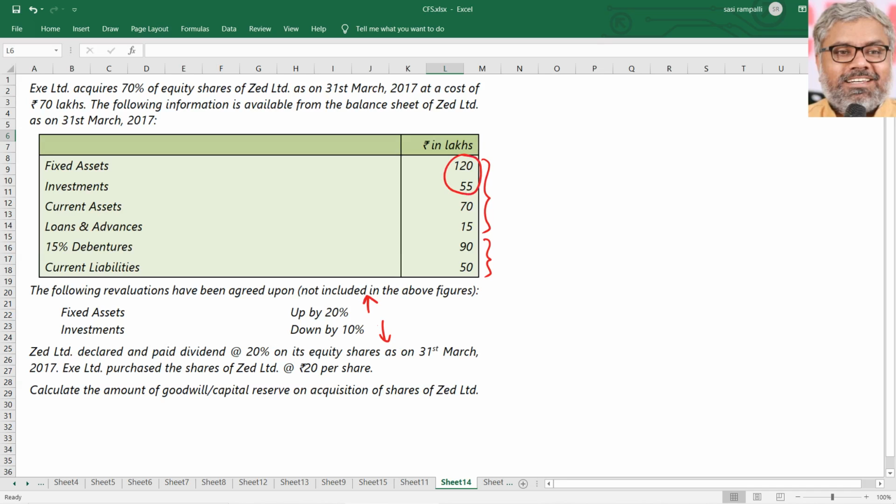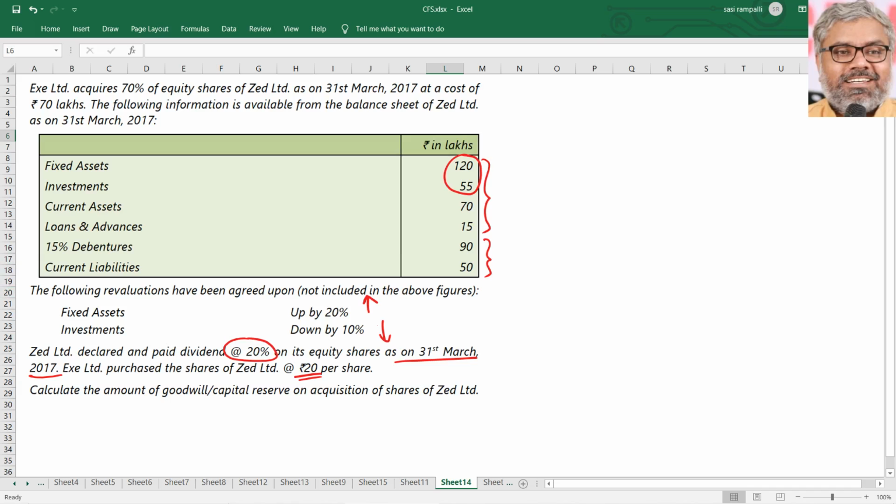Okay, we'll do that. Then, Z Limited declared and paid a dividend of 20% on its equity shares as on 31st March 2017. And X Limited has purchased the shares of Z Limited at the rate of 20 rupees per share. And calculate the amount of goodwill or capital reserve on acquisition of shares of Z Limited. So here if you observe, the cost of acquisition is given 70 lakhs, that's fine. What is the share in the equity of subsidiary on the date of acquisition? We don't know the equity share capital or reserves of subsidiary.